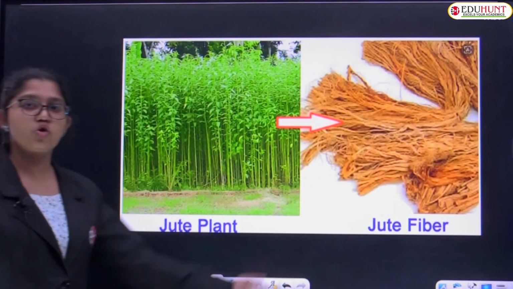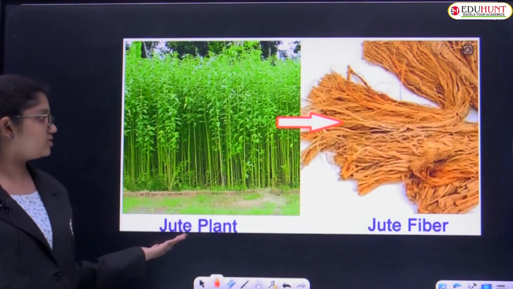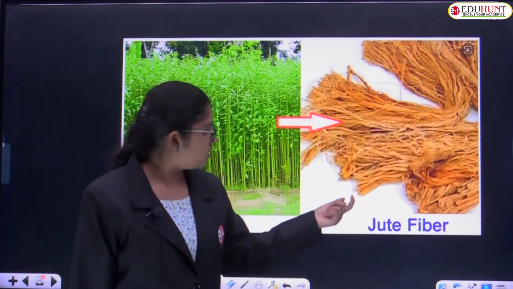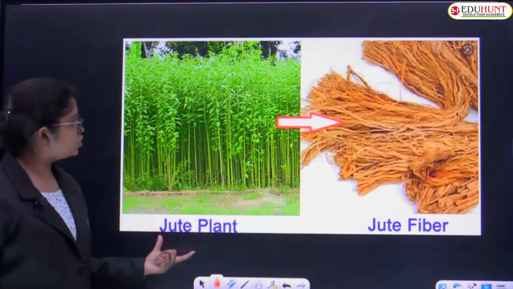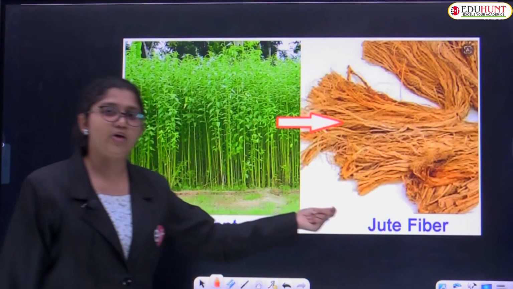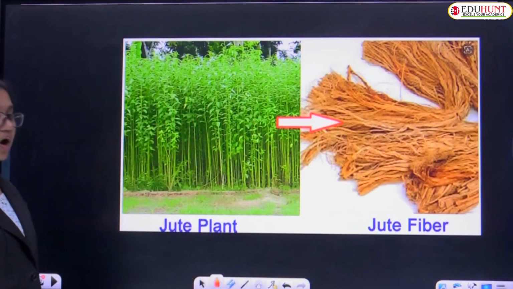Okay, jute fiber is obtained from the jute plant. See this jute fiber. This is also kind of rough, no? These are jute plants, children. From these, they'll get the jute fiber. So it's interesting to see how these are prepared.